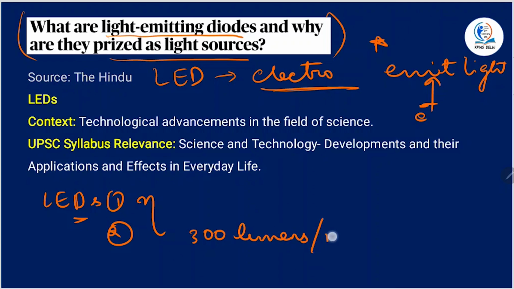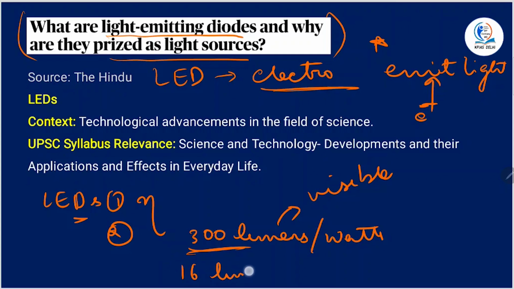Lumens per watt. Now what is this lumen? It is a unit of luminous flux. Alright. Now what is this luminous flux or what is lumen? It is a measure of total quantity of visible light emitted by a source per unit time. Alright. So it is producing 300 lumens per watt, while incandescent bulbs produce only 16 lumens and fluorescent lamps only